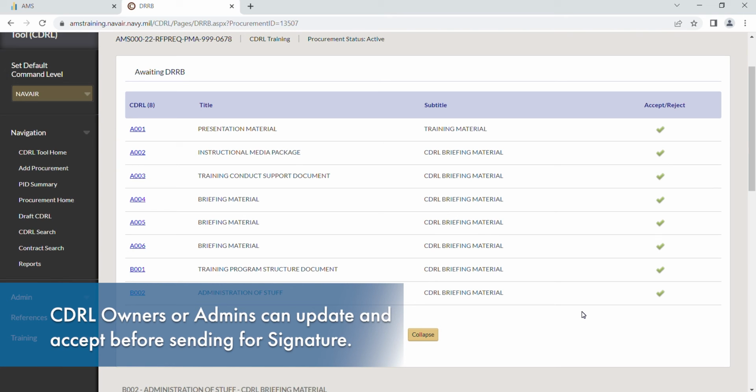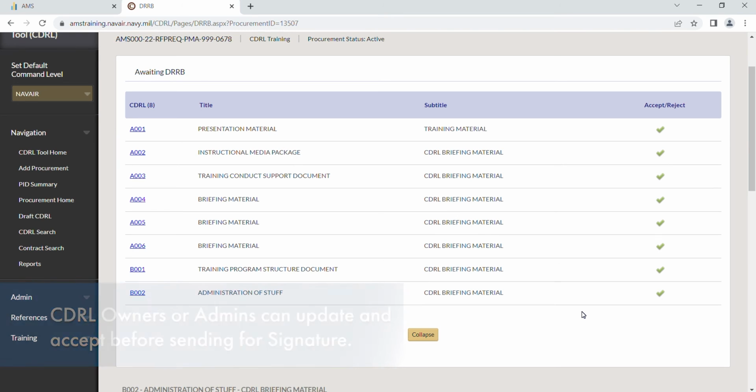Rejected CDRLs will be moved back to the draft status so they can be edited and go through the DRRB process again. Accepted CDRLs will be moved to the awaiting signature authority status.